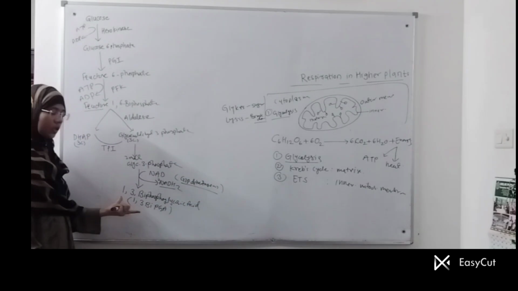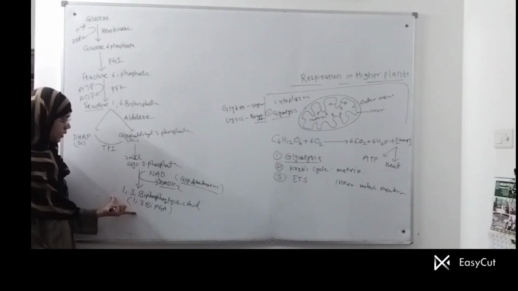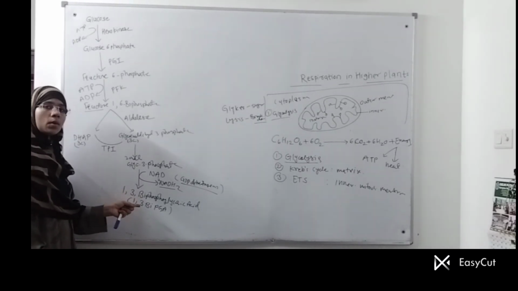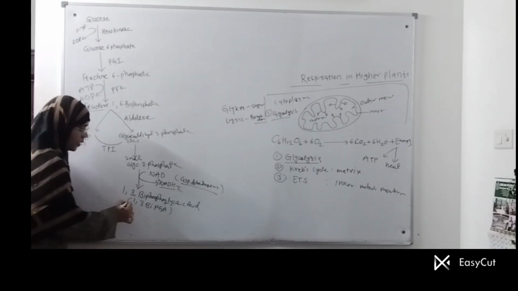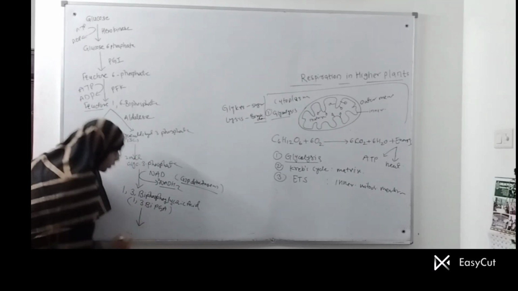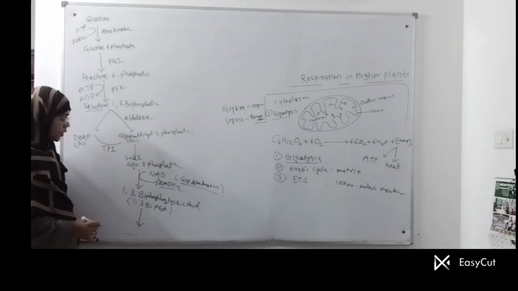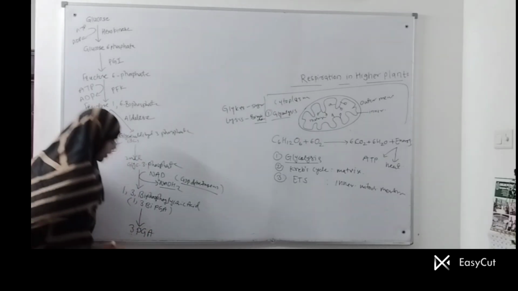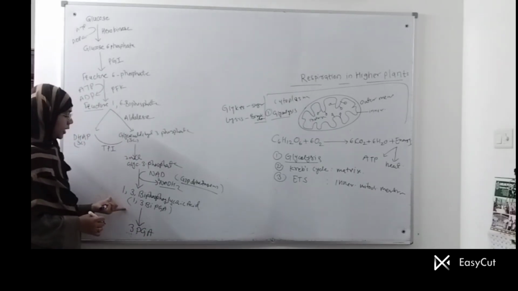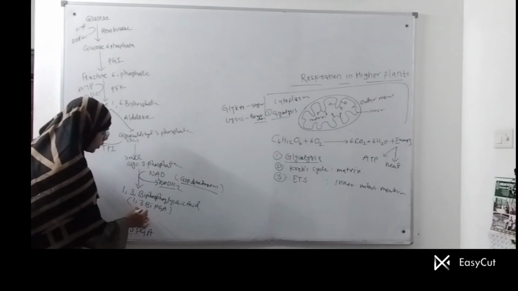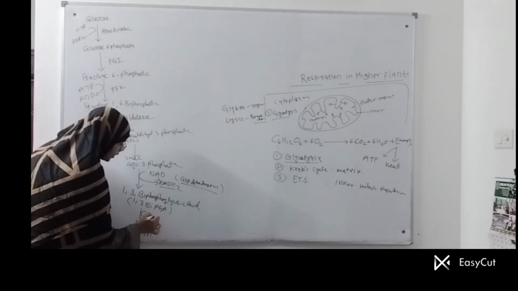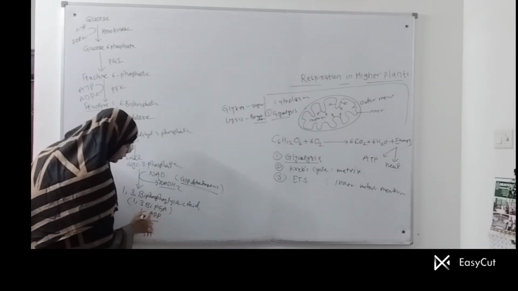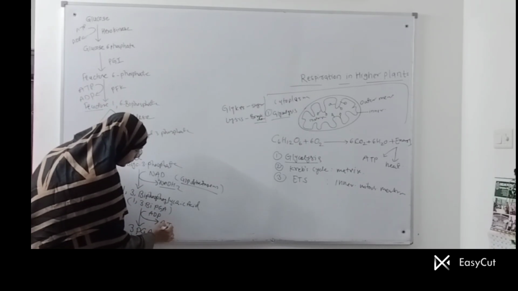Now, what is the product? 1,3 bisphosphoglyceric acid. For your convenience, you can write 1,3 BPGA, which is converted into 3-phosphoglyceric acid. Means phosphate from the first carbon is removed. That removed phosphate combines with ADP to form ATP.